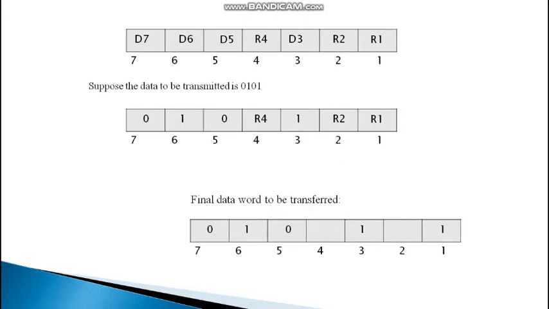For R1, the data bits D3, D5, D7 consist of 1 0 0. There is an odd number of ones, so the parity bit R1 becomes 1. For R2, the associated bits are D3, D6 and D7, which is 1 1 0. The number of ones over here is even, so the parity bit R2 becomes 0. And for the parity bit R4, the data bits associated are D5, D6 and D7, which is 0 1 0. So the parity bit over here becomes 1. This is how we arrange it in the 7-bit code word.